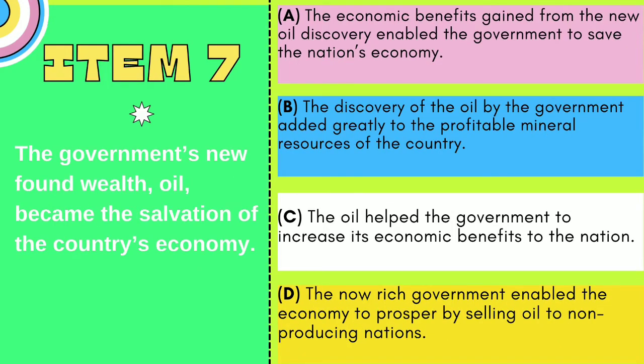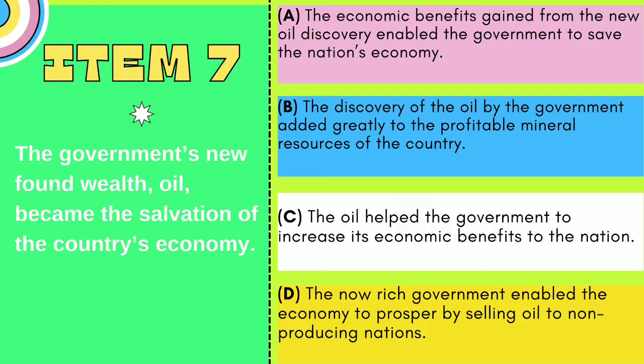Item 7. The government's newfound wealth, oil, became the salvation of the country's economy. The answer options are A. The economic benefits gained from the new oil discovery enabled the government to save the nation's economy.